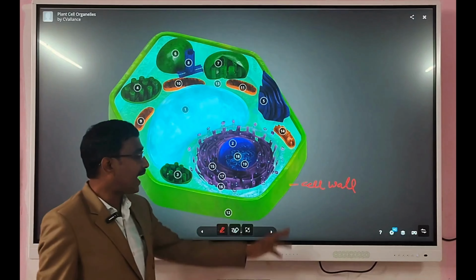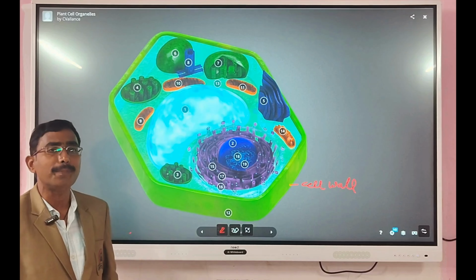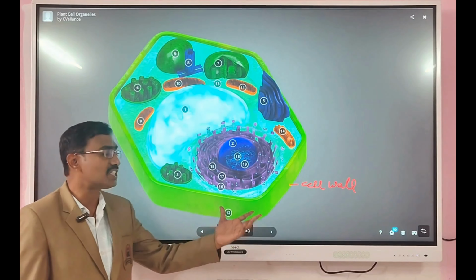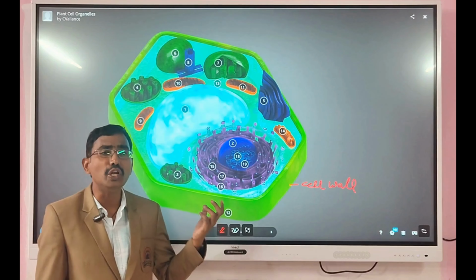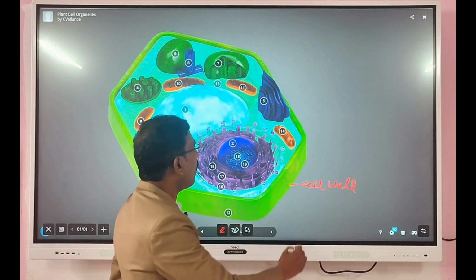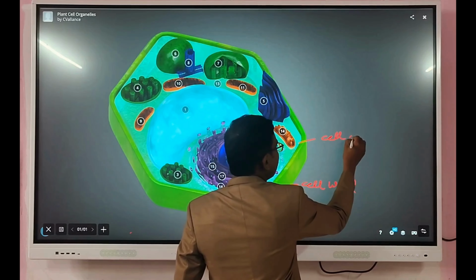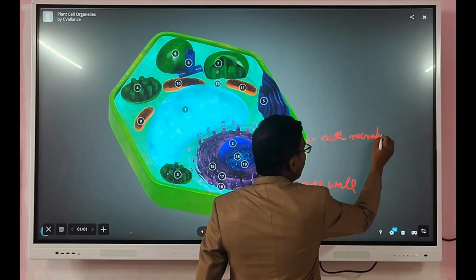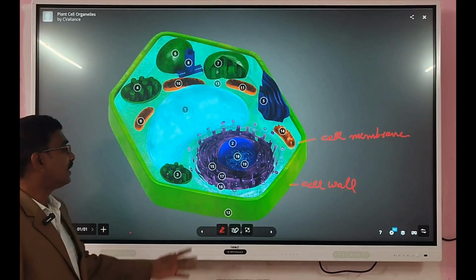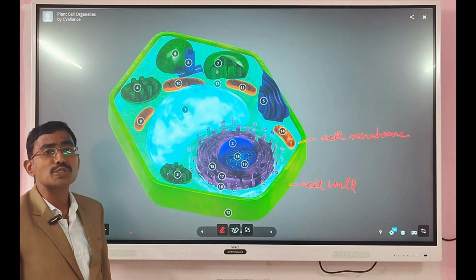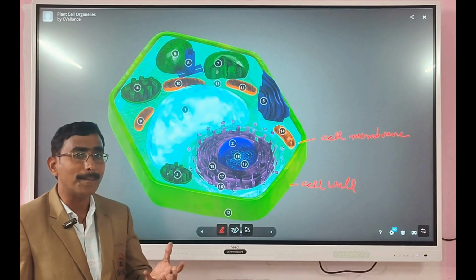The outer layer of the plant body is called cell wall. Cell wall, it gives definite shape of the plant body. It is a rigid structure. So the cell wall is made up of cellulose, and inside the cell wall they contain cell membrane. This cell membrane is made up of phospholipids. It is a bilayer.